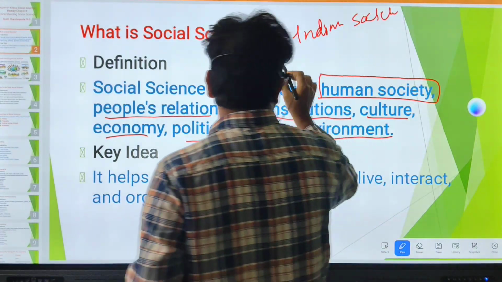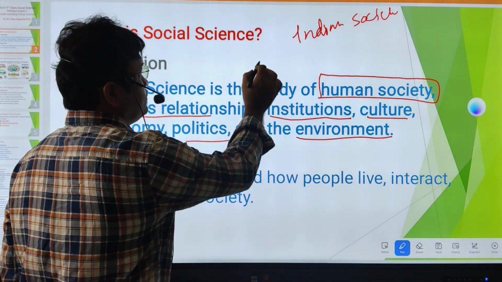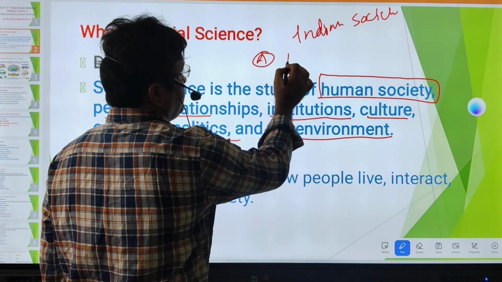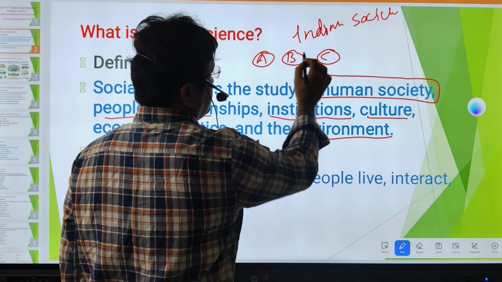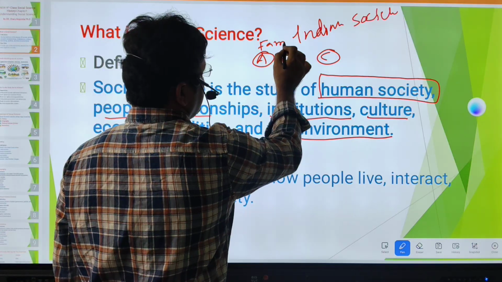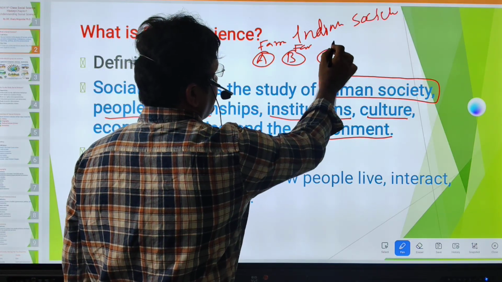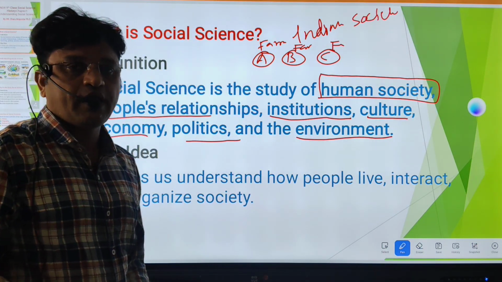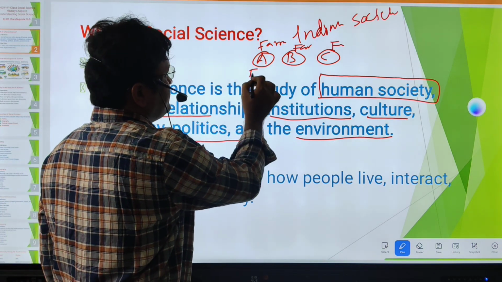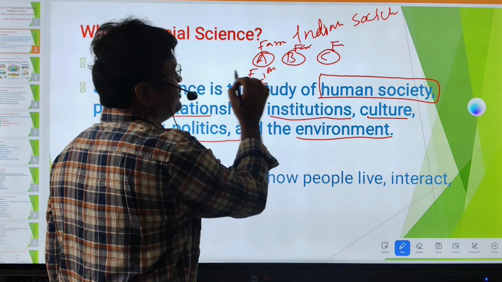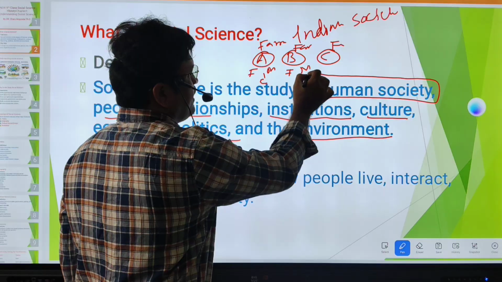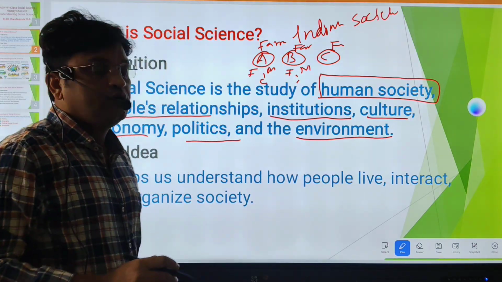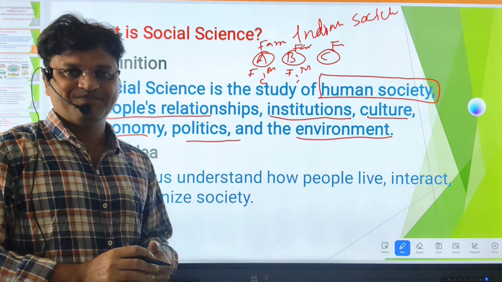In a human society, different people are living together. Suppose A individual, B individual, C individual. This is A family, B family, and C family. Each family has a father, mother, and their children. So they are making some relationships.